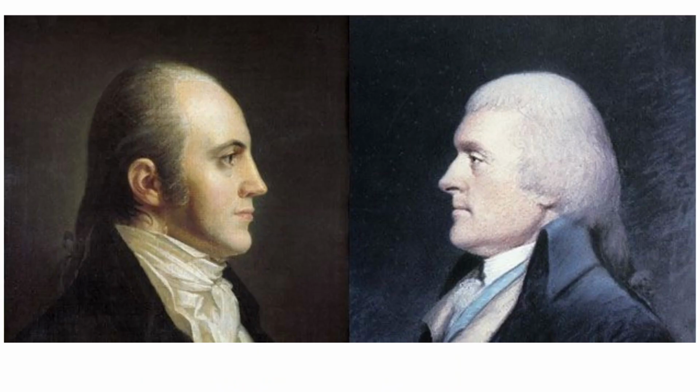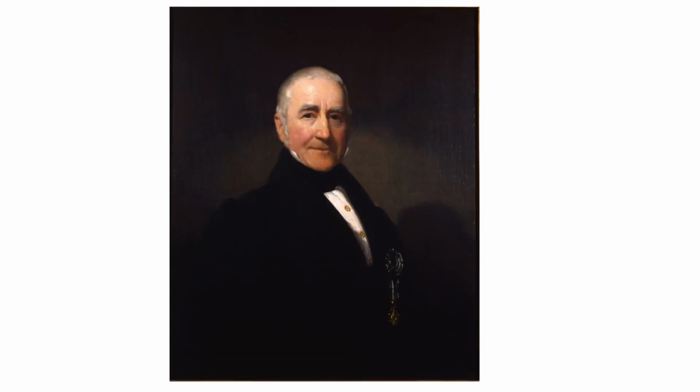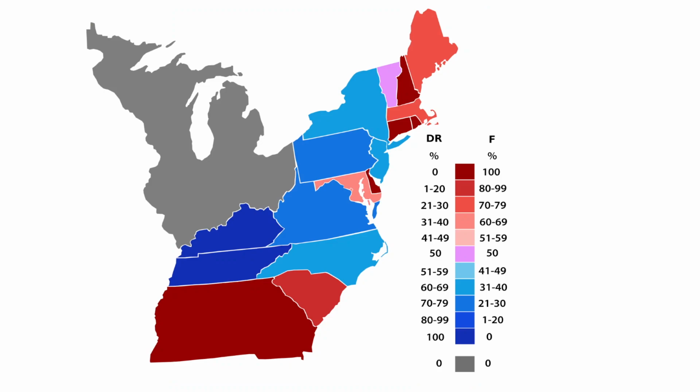In fact, another misconception is that after Burr's defeat to Jefferson, he shot Alexander Hamilton in a duel, but this is not true. It was actually after a defeat in the 1804 New York governor's race that Burr killed Alexander Hamilton in a duel, because Hamilton was writing some stuff about Burr which Burr did not like, notably calling him someone without an ideology, also calling him a bad man. After losing the 1804 New York race, Burr blamed the loss on Hamilton and challenged him to a duel and ultimately ended up killing him.